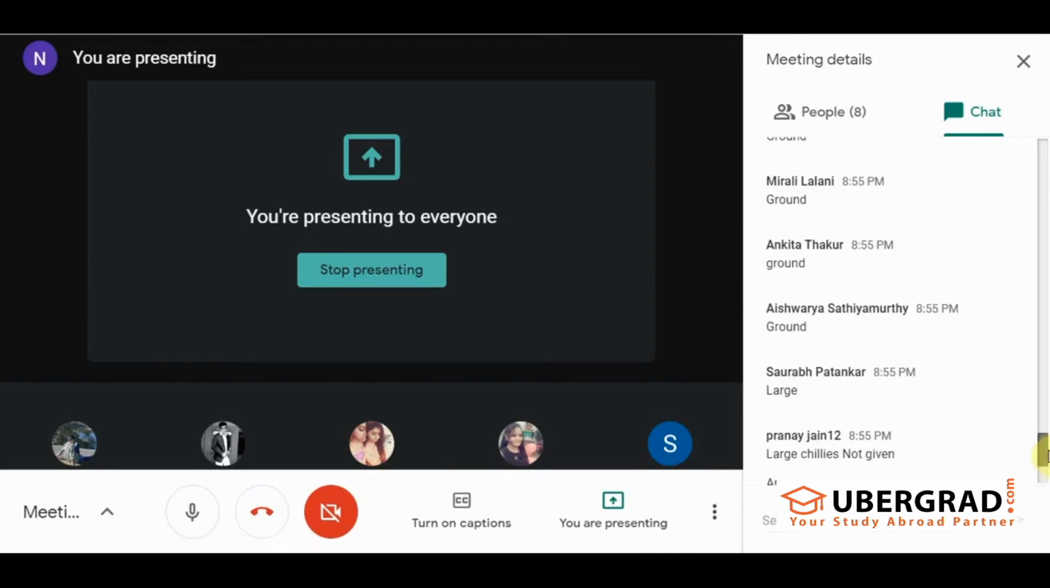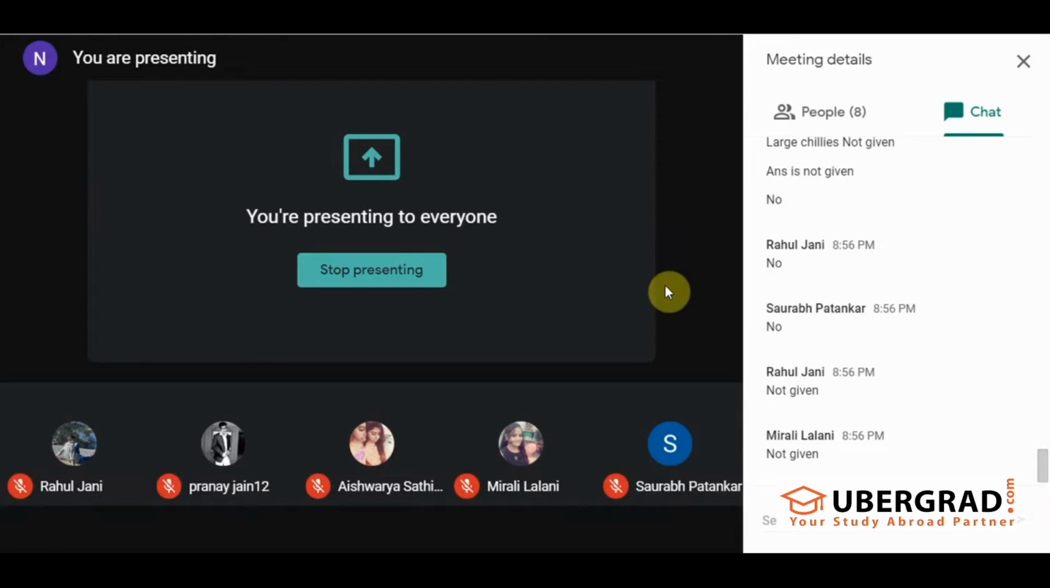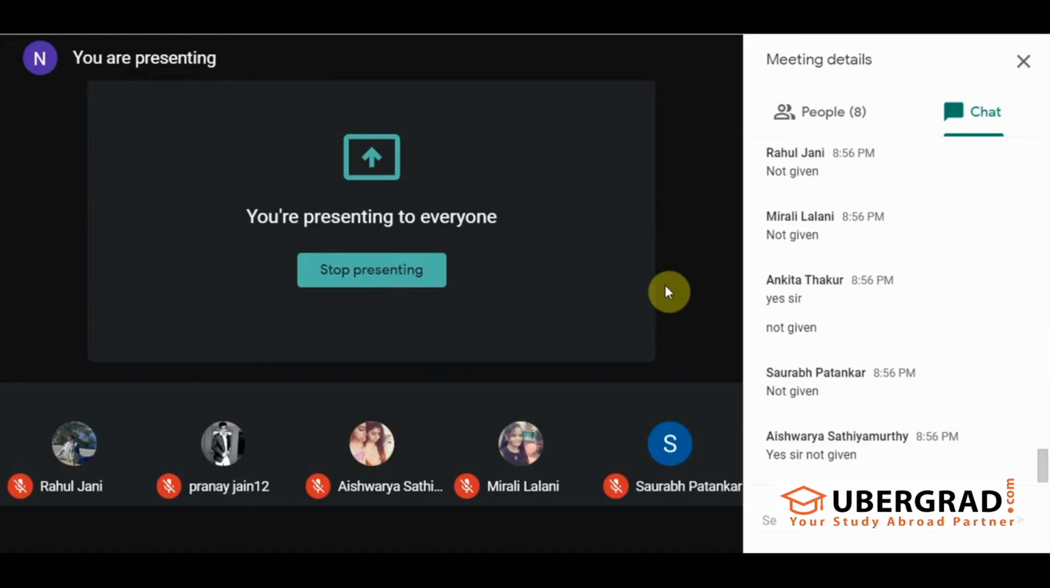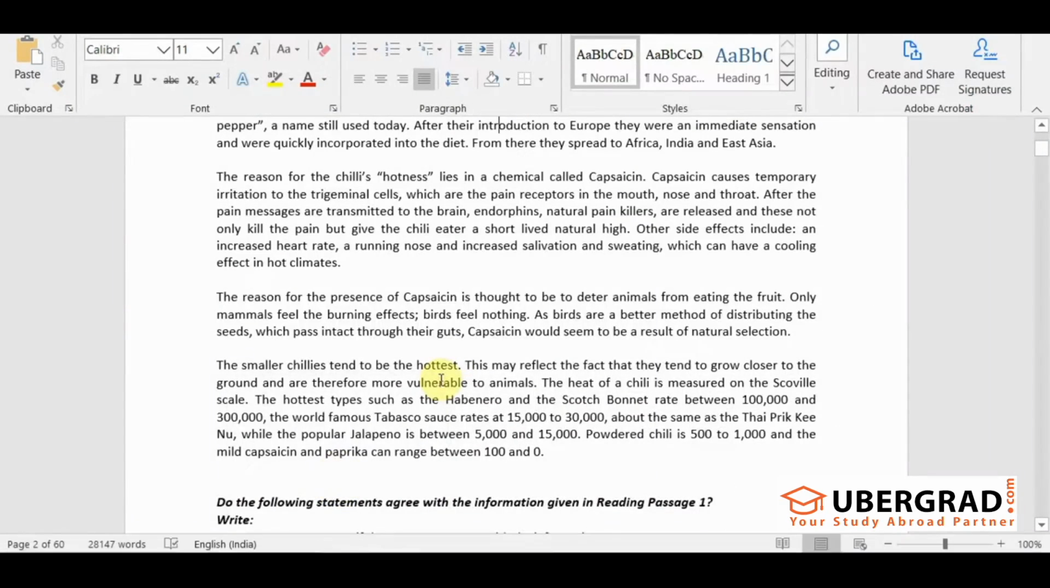Right? Ankita, Aishwarya, Saurabh, what's the answer? Not given? All of you got it or not? Not given? Good. Good. Okay. So this is a not given information.